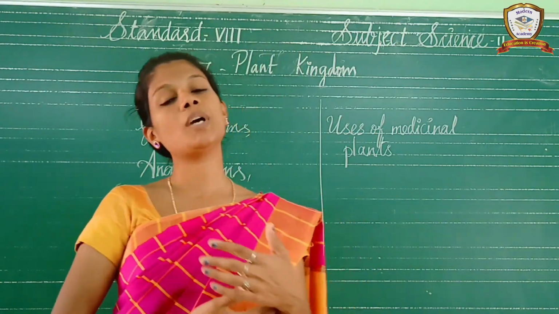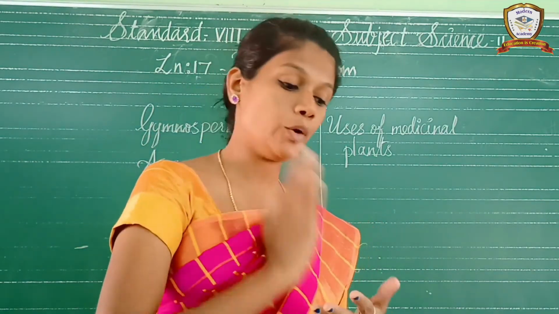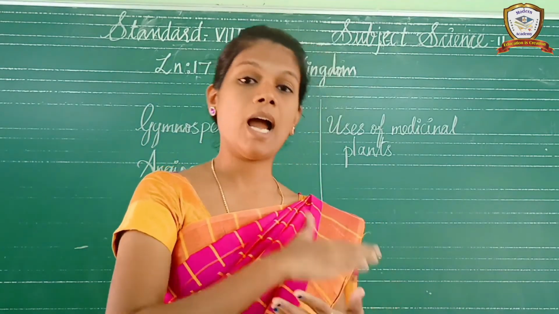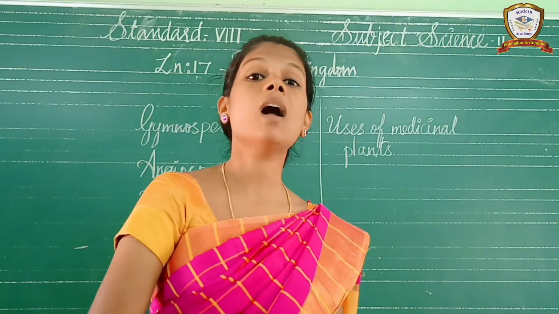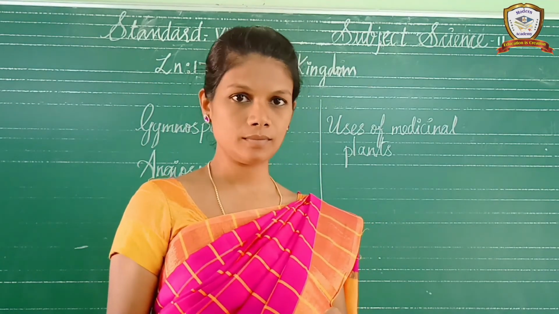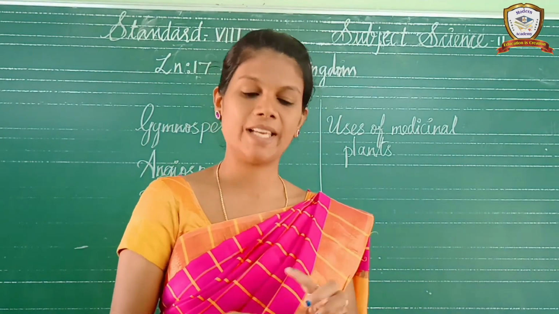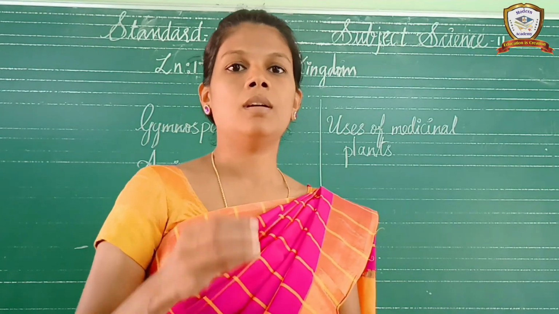Next we can move to the bryophytes. What are bryophytes? They live on land and in water both. So they are amphibians, but they are non-vascular cryptogams. What is a non-vascular cryptogam? It does not have vascular tissue like xylem and phloem. So it is a non-vascular cryptogam.